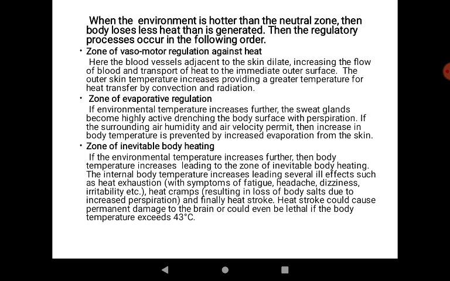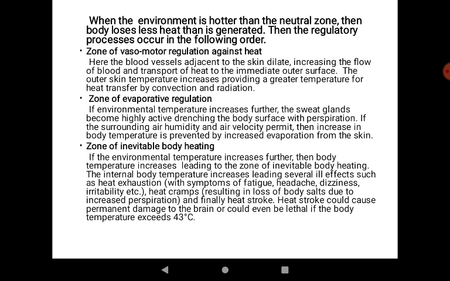If we cross this zone, the body temperature increases, leading to the zone of inevitable body heating. The internal body temperature increasing leads to several ill effects, such as heat exhaustion with symptoms of fatigue, headache, dizziness, irritability, etc. There are heat cramps resulting from loss of body salts due to increased perspiration, and finally it may result in severe heat stroke.